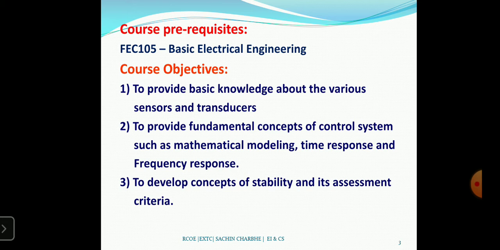First, we will see what a system is. You are attending my lectures in a class. In the class, there is the blackboard or whiteboard, or I can show the PPT. So that system is there.